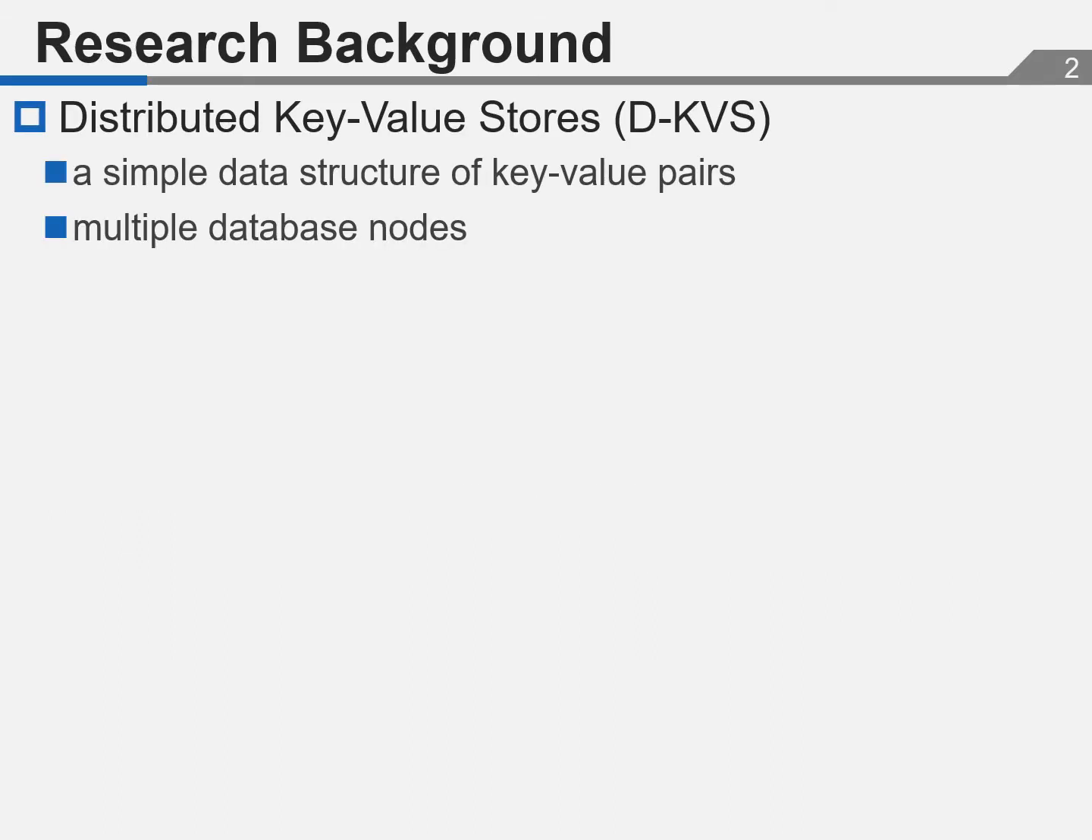Databases must handle the large volume of data and number of requests with the development of IoT and big data. To handle these things, distributed key-value stores are widely used. D-KVS manages a single data structure of key-value pairs and distributes data to multiple database nodes.